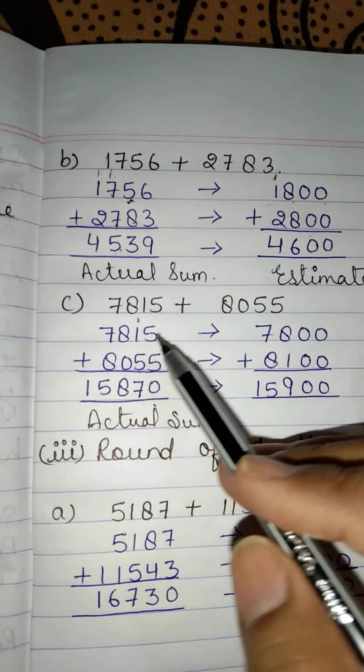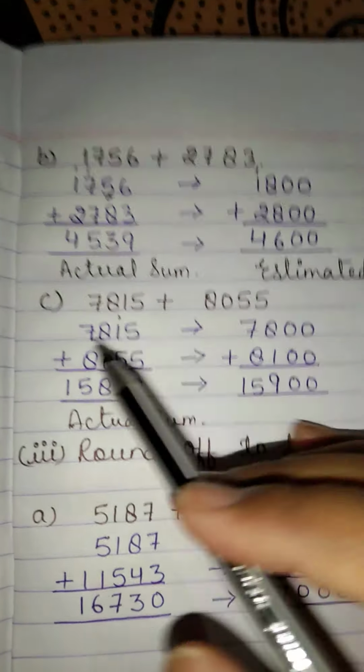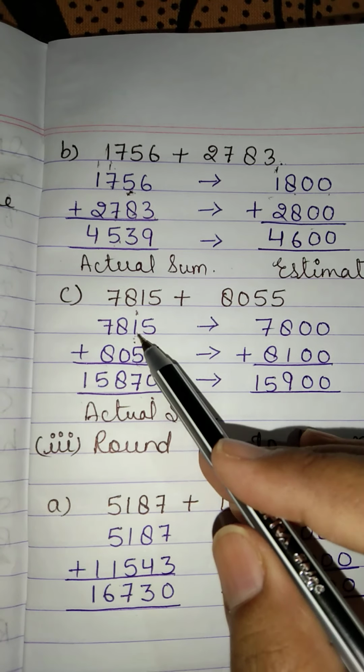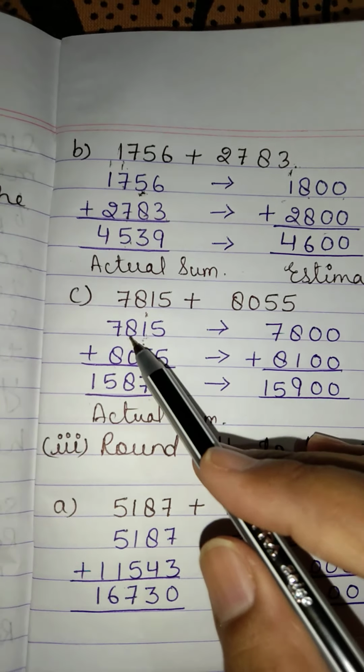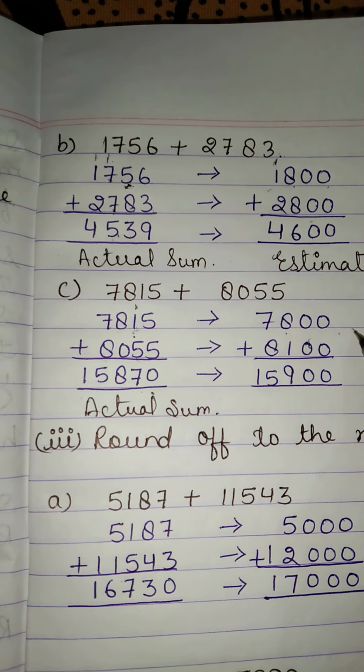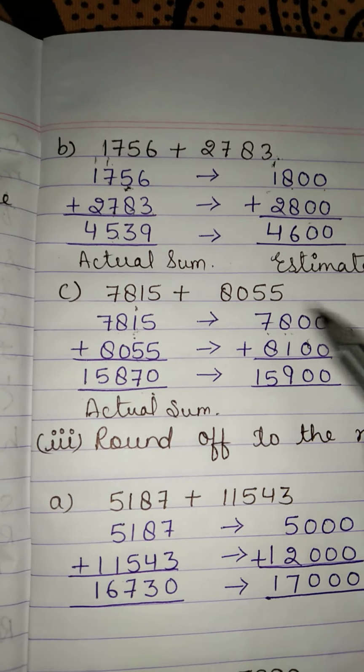Now we will estimate it. 7815. So we will see the place of tens, it is 1 only, so it is a weak number, it will not change the value of 8, it will remain 8 only here, and 1 and 5 will become 0 0. So 7800 will be the estimation.